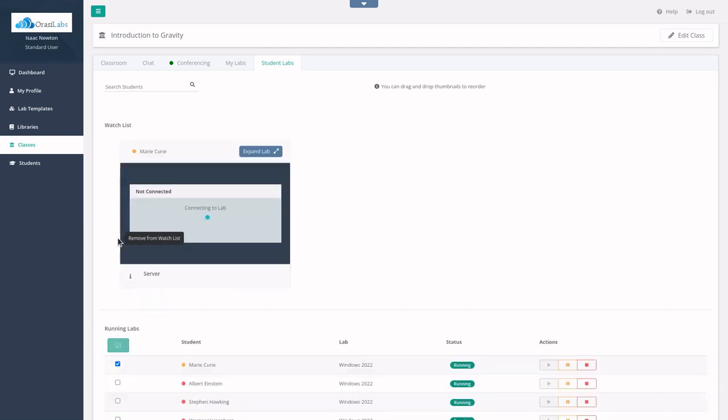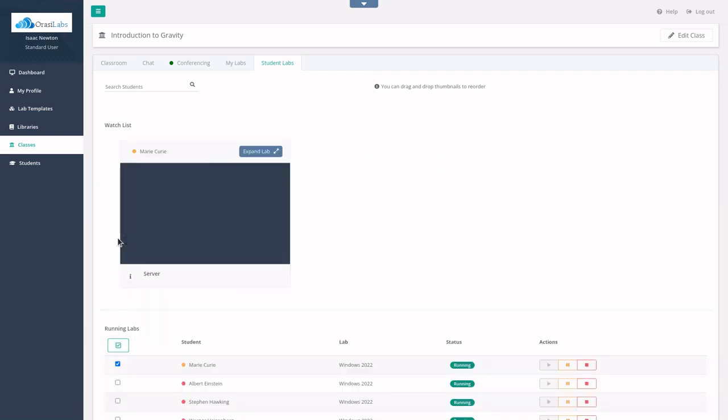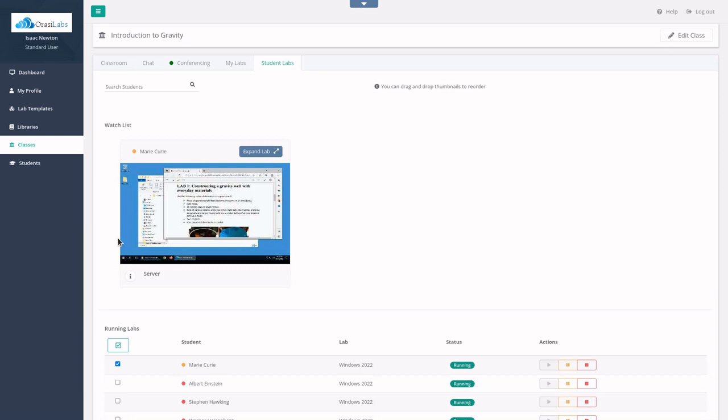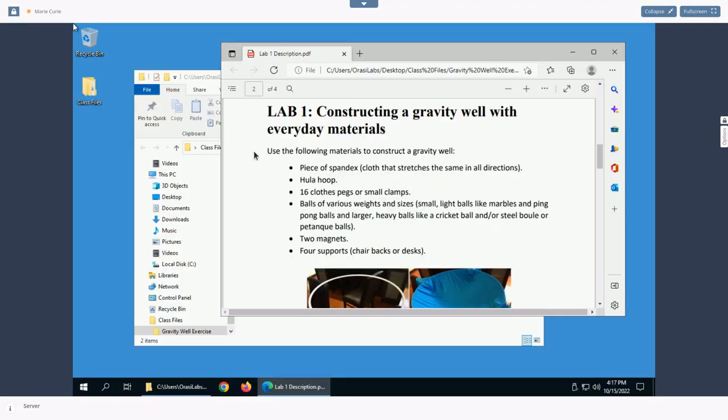Instead of watching the whole class, instructors can also choose to focus on one or more individual students. When a student needs extra help, instructors can expand a specific student's lab to get a closer look at what they are doing.